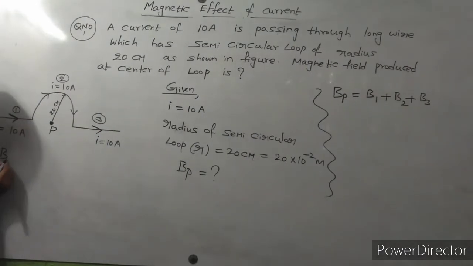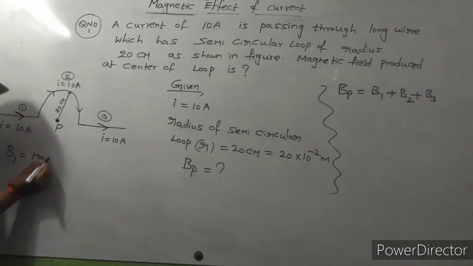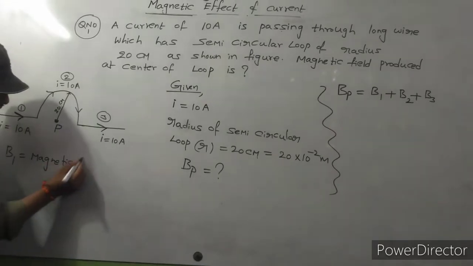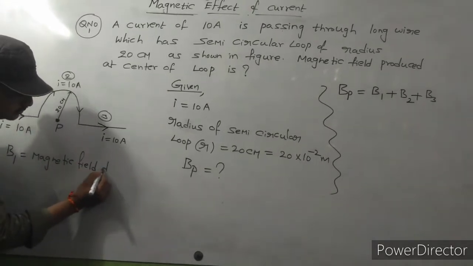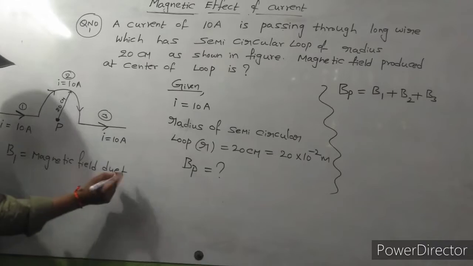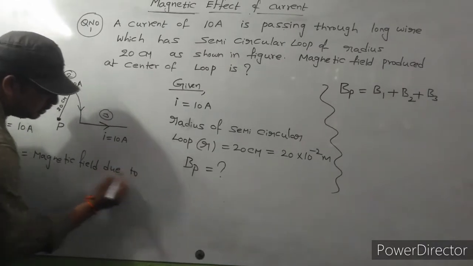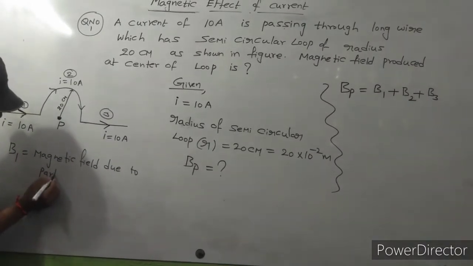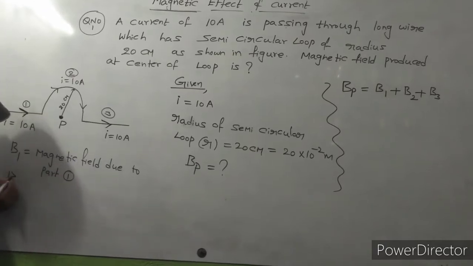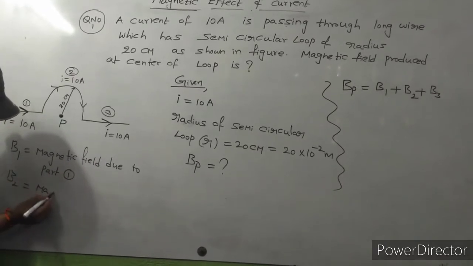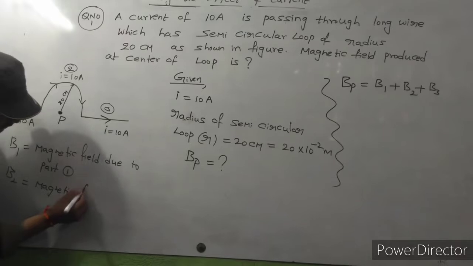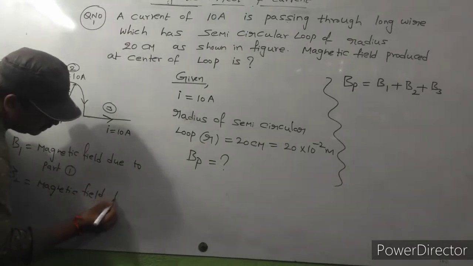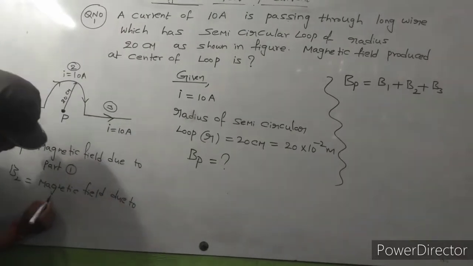Here B1 is equal to magnetic field due to part 1. B2 means magnetic field due to part 2.